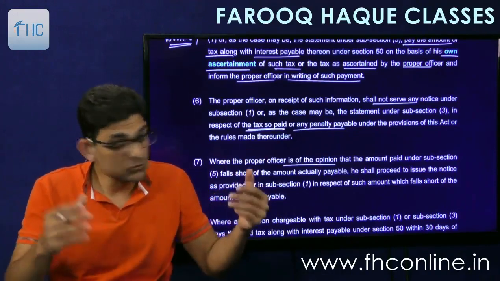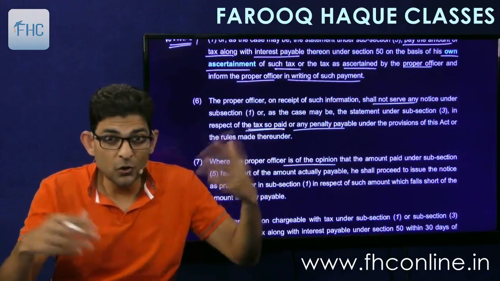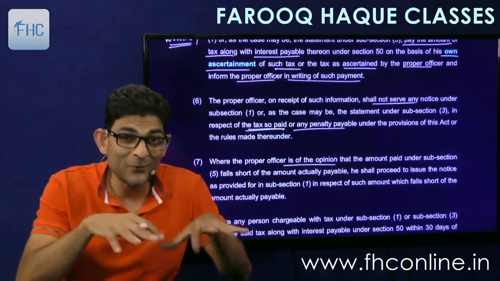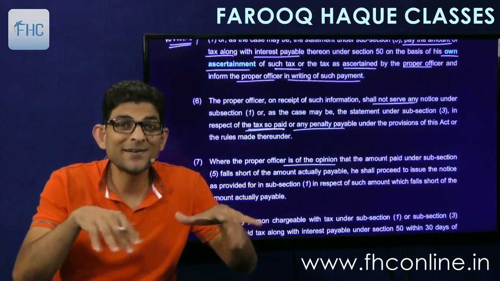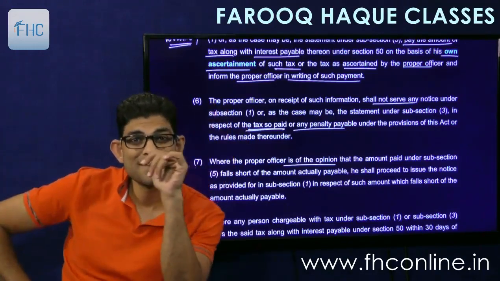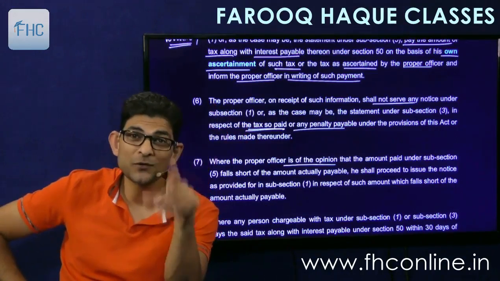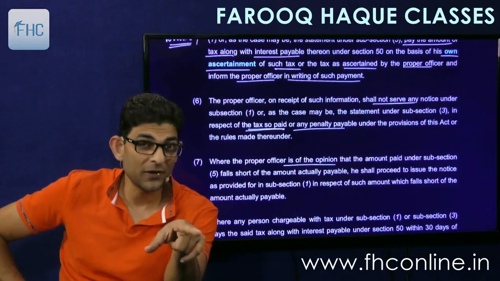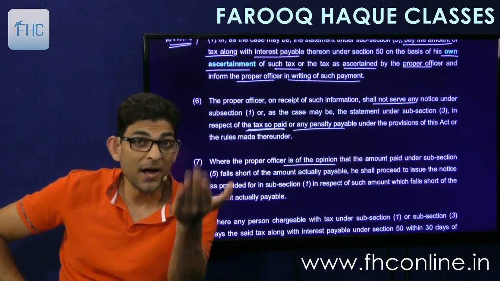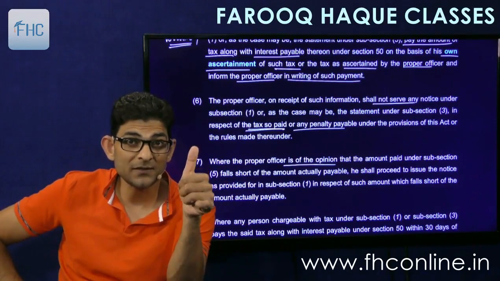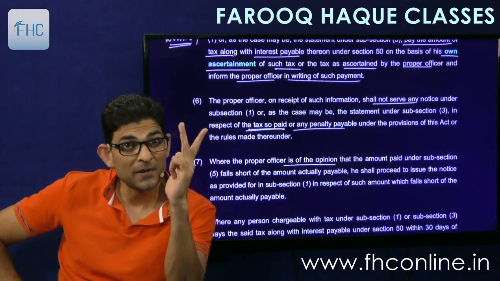He says, okay, bring the books, bring the records. And then he will go into the records and find out the 15 lakh. If that happens, then he will issue us notice for that 15 lakhs also. So he will not issue us notice for that 5 lakhs which we have paid, but he will issue notice for the balance 15 lakh and recover the tax and interest and penalty.